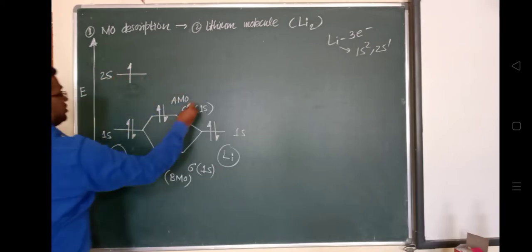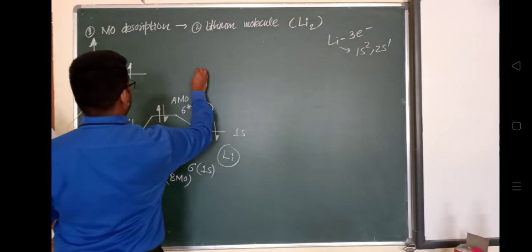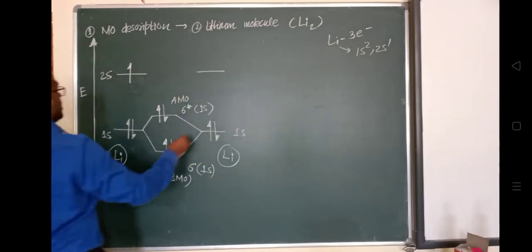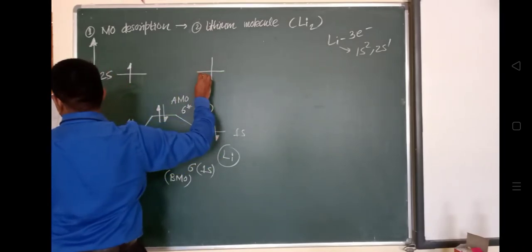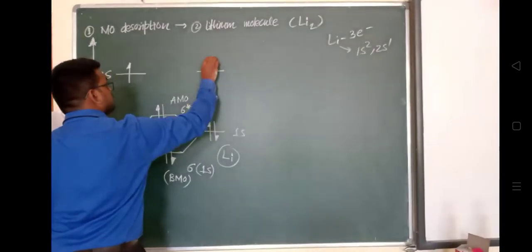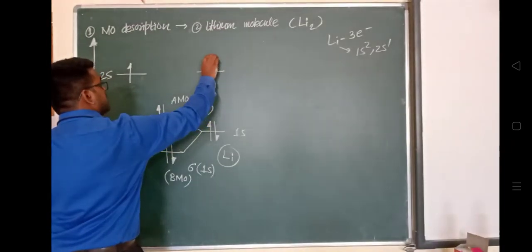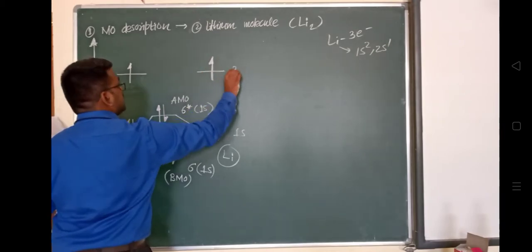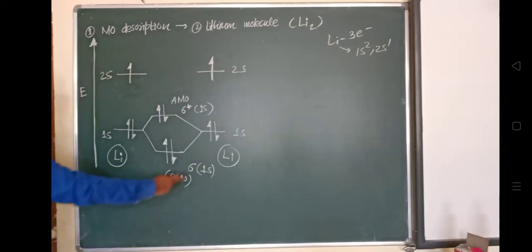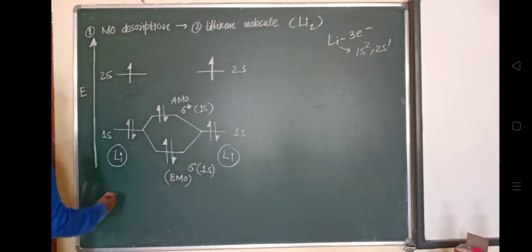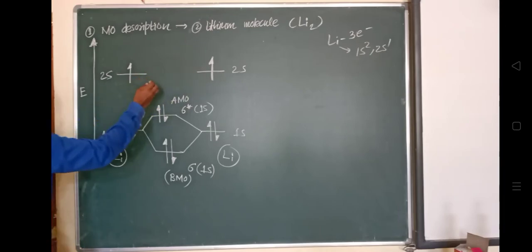For this lithium atom one electron is present in the 2s orbital, and the same for the other lithium atom, because there are two lithium atoms getting combined to form a lithium molecule.